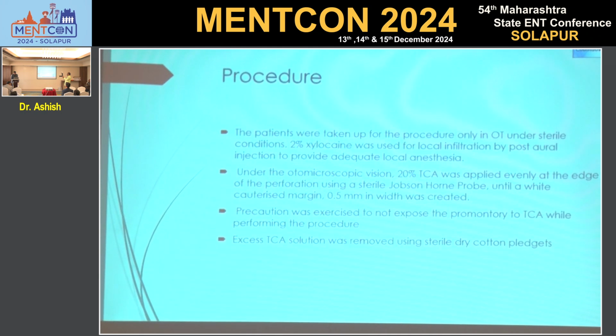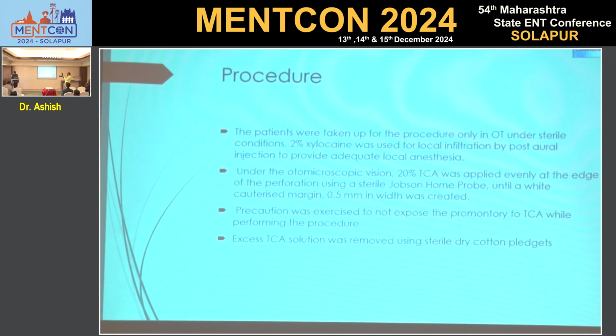Procedure: the patients were taken up for the procedure only in the OT under sterile conditions. 2% xylocaine was used for local infiltration by post-aural injection to provide adequate local anesthesia. Under operating microscope vision, 20% TCA was applied carefully at the edge of the perforation using a sterile Jobson Horne probe until a white cauterized margin of 0.5 mm in width was created. Precaution was exercised not to expose the promontory to trichloroacetic acid while performing the procedure.